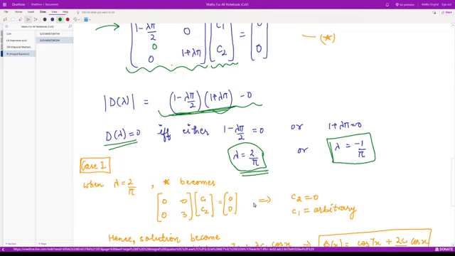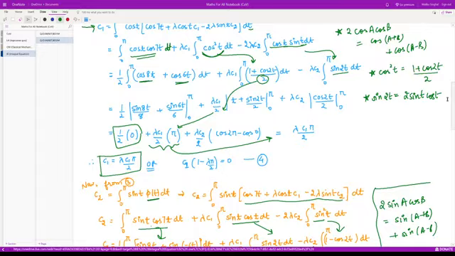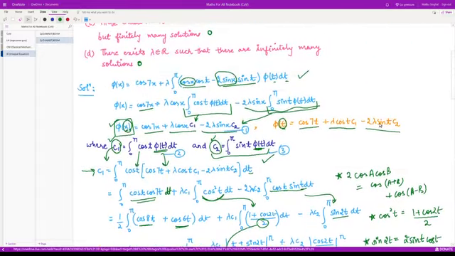From here when you solve this, you get C2 is equal to 0, and you do not have any condition on C1. So that means C1 is arbitrary. So in this case, what is our solution? The solution is given by this equation: phi of x is equal to cos 7x plus lambda cos x C1 minus 2 lambda sin x C2, right?